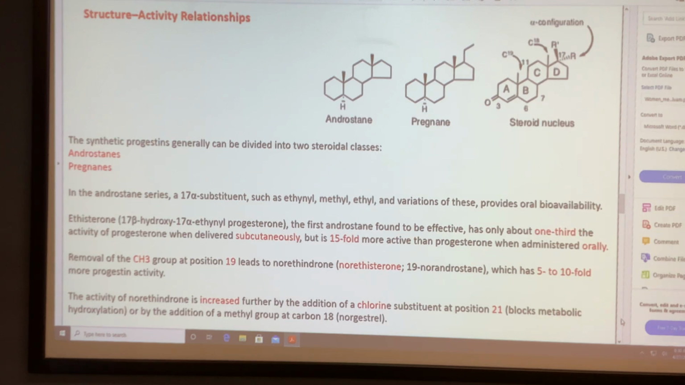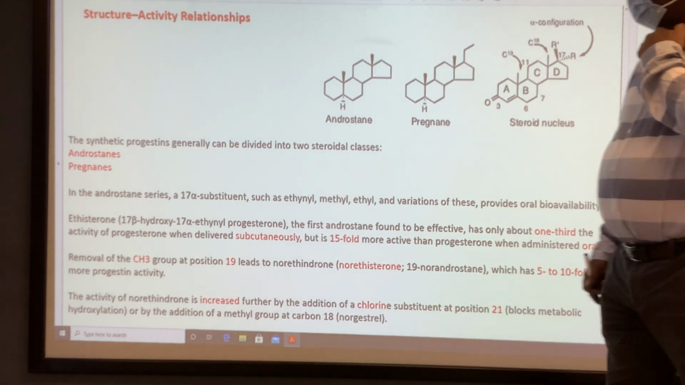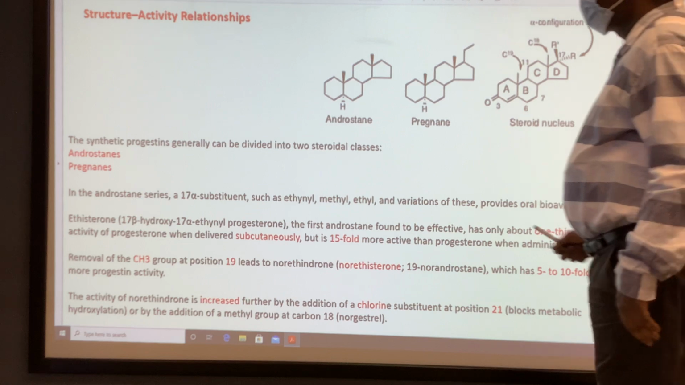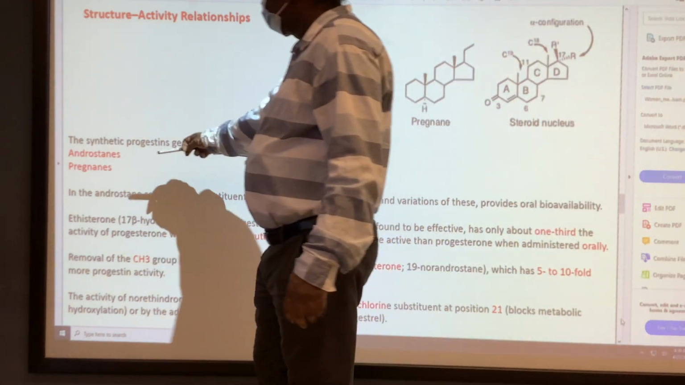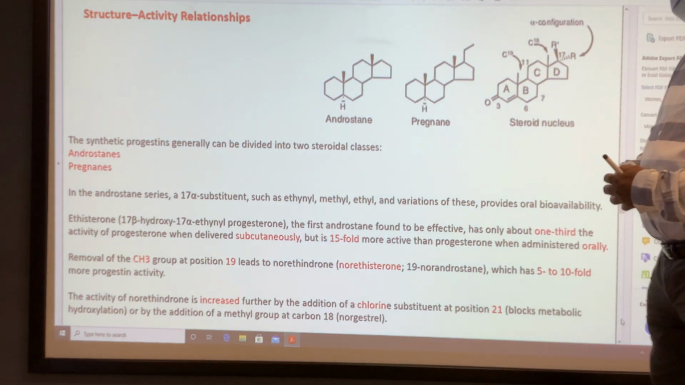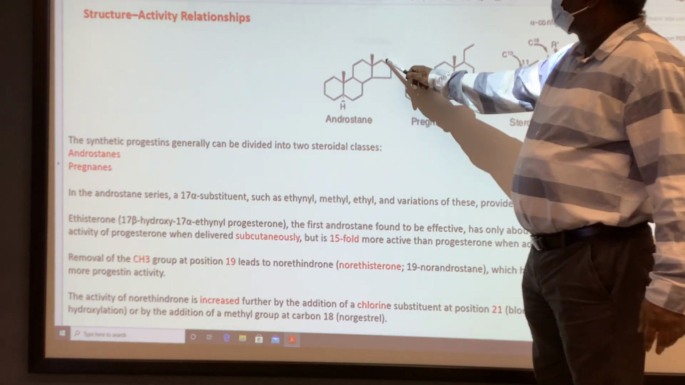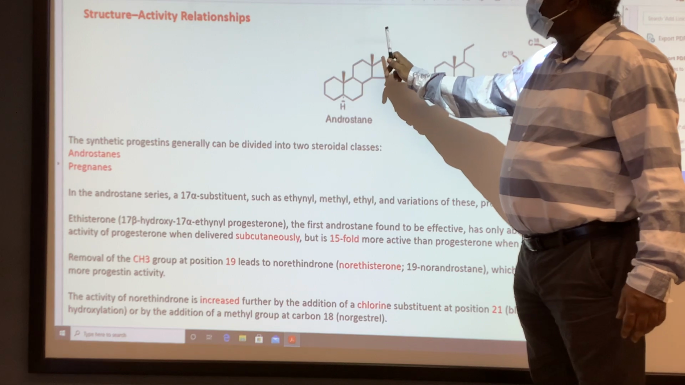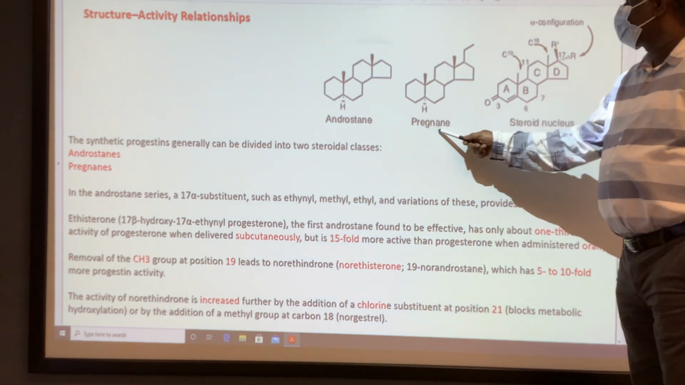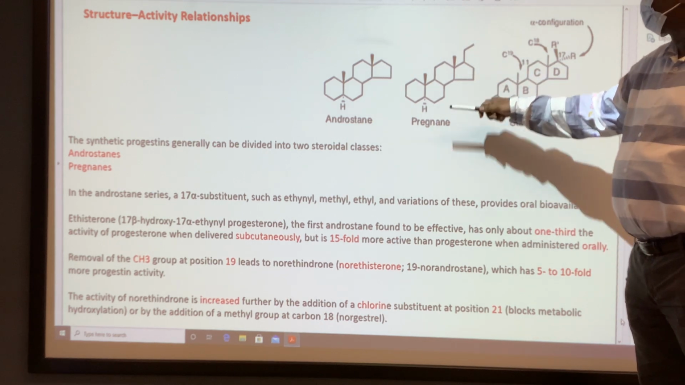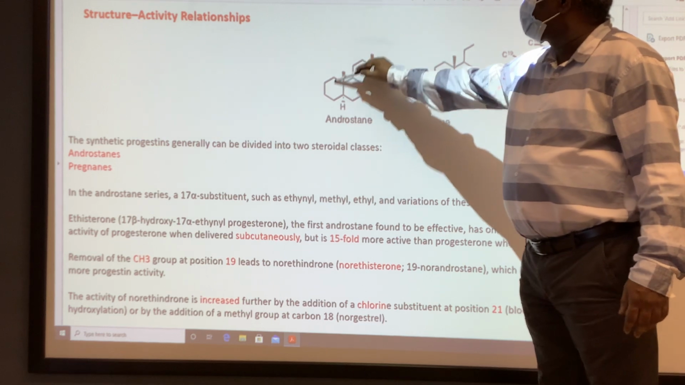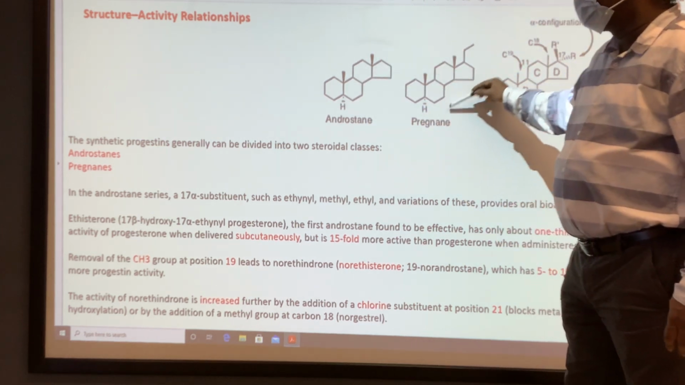For structure activity relationship, the progestins are the synthetic compounds. We have two categories, the androgens and the pregnanes. The androgens are 17, 18, 19 carbon analogues. The pregnanes are 21 carbon analogues. So that's the difference. This one is a 19 carbon analogue and this one is a 21 carbon analogue.